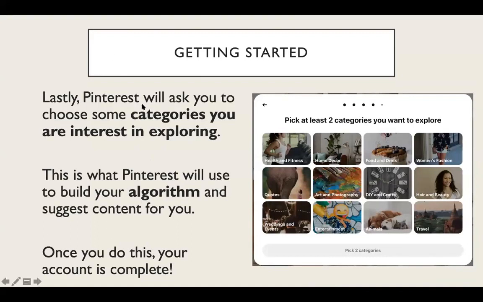Finally, Pinterest will ask you to choose some categories you're interested in exploring. Some examples are over here. This is what Pinterest will use to build your algorithm and suggest content for you. An algorithm is basically a kind of computer system that they use to tailor content to your interests. Once you do this, your account is complete.